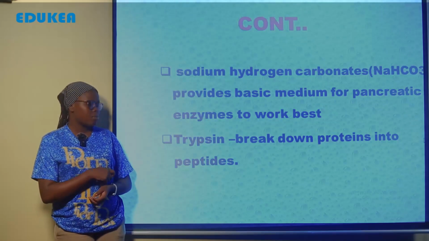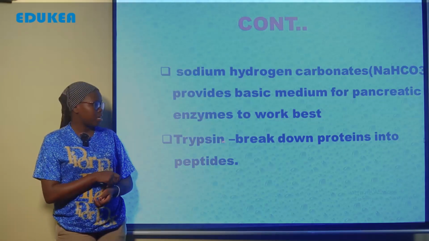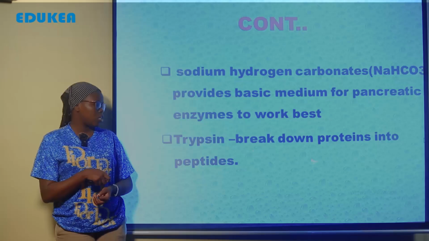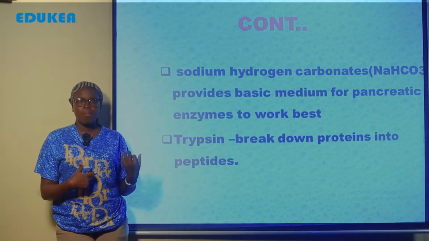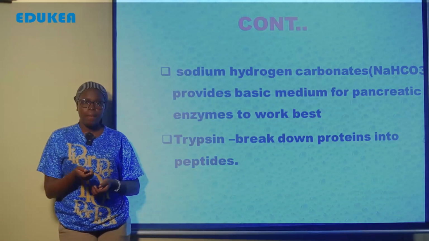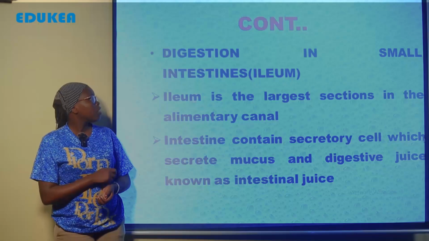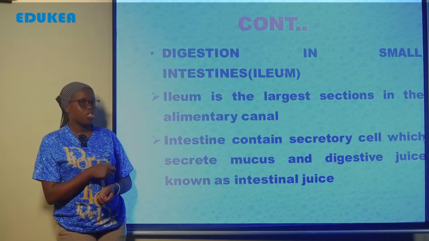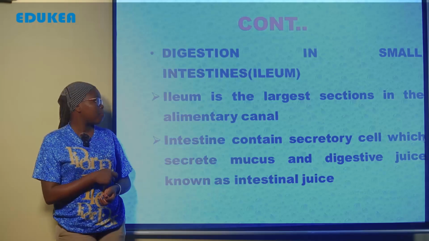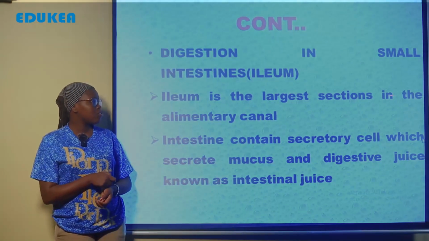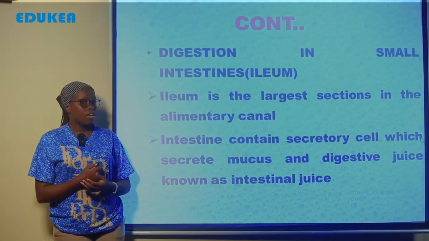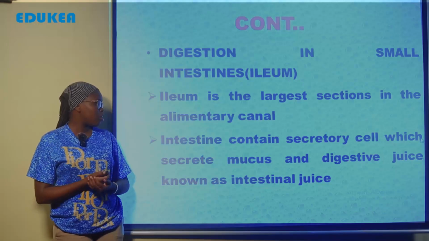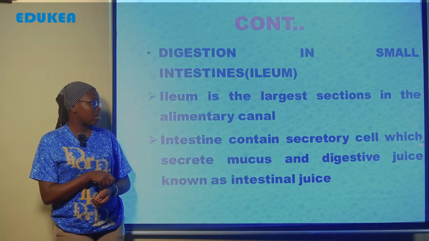Now let us see the digestion in small intestine. Especially here we look on the ileum. Ileum is the largest section in the alimentary canal. The intestine contains secretory cell which secretes mucus and digestive juice known as intestinal juice. So the juice which are produced within the ileum is called the intestinal juice.